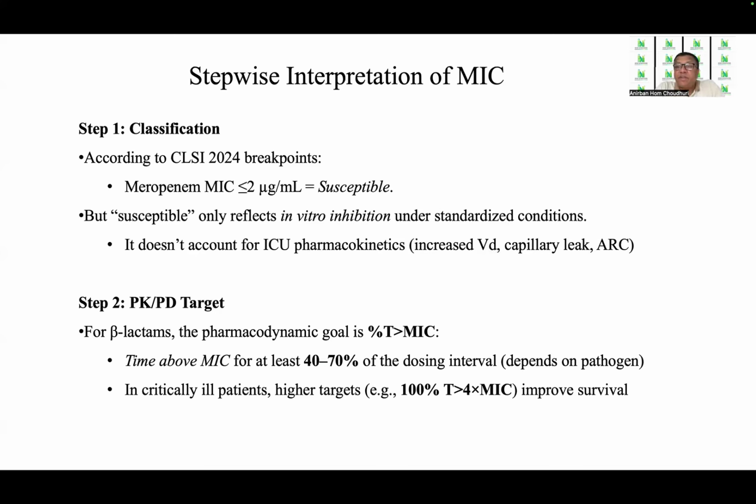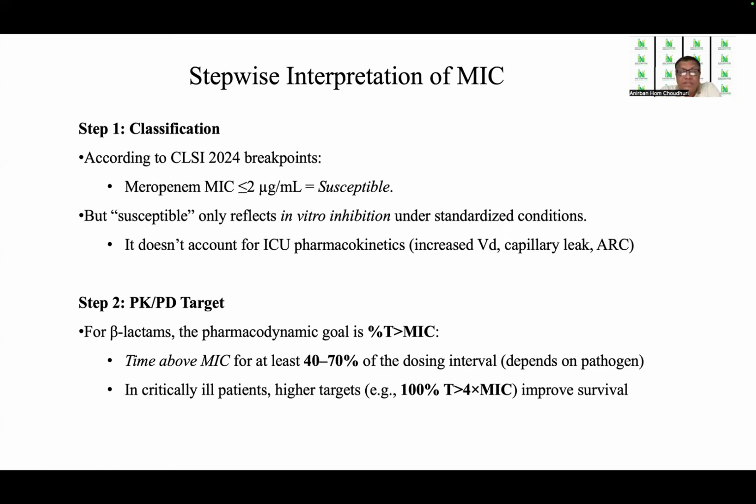That is, if the drug is given 6 hourly, that is 4 times, so there exists a gap of 6 hours. So if it is given as an infusion for 2 hours, still there is a gap of 4 hours. And out of this 4 hours, 40% to 70% of the time, the drug concentration should be above the MIC. So this is the goal that has been set for beta-lactams, and we should try to see that this goal is met.